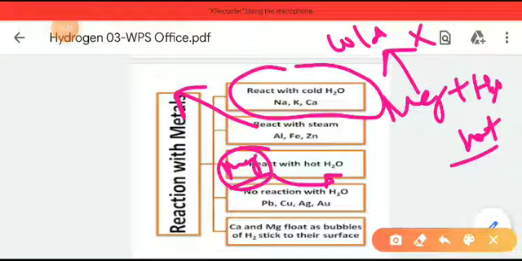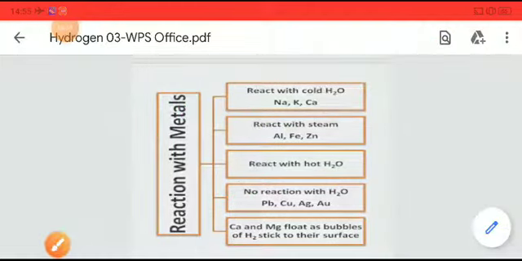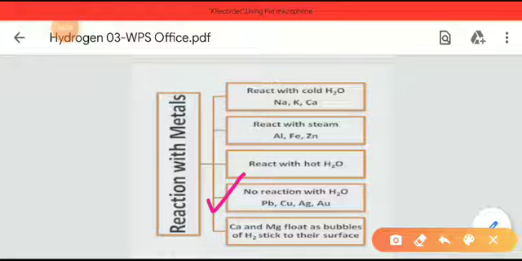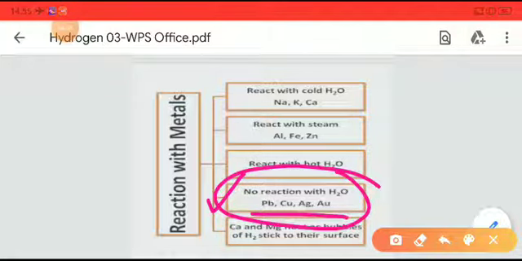So magnesium's reactivity is less than sodium, potassium and calcium, but more than aluminium, iron and Zn. Whereas Pb, Cu, Ag and Au, that is lead, copper, silver and gold, do not react with water at all, because they are the least reactive of all the metals.